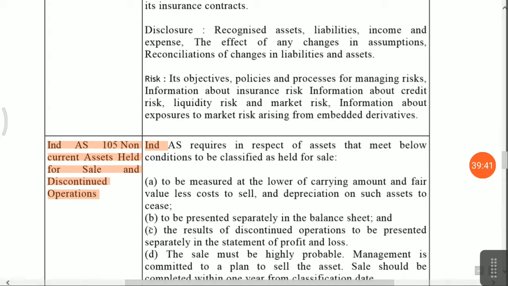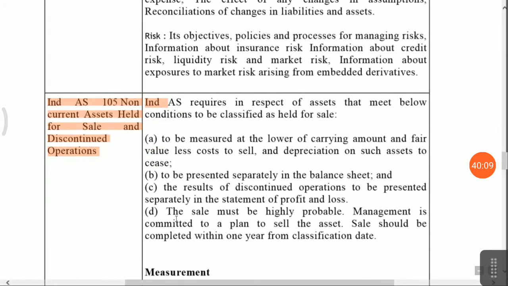Within 12 months the transaction should be complete, there should be an identifiable buyer, and management intention should be serious, meaning some seriousness is required for sale of the particular unit which is not continuing, and there is a separate presentation in your financial statement.